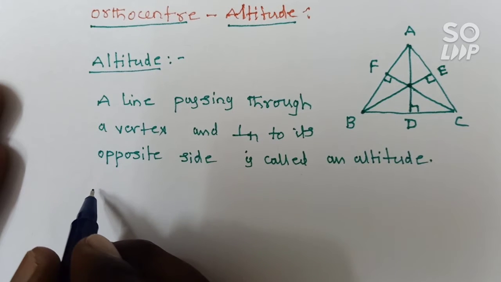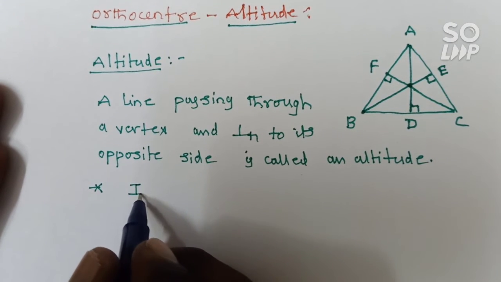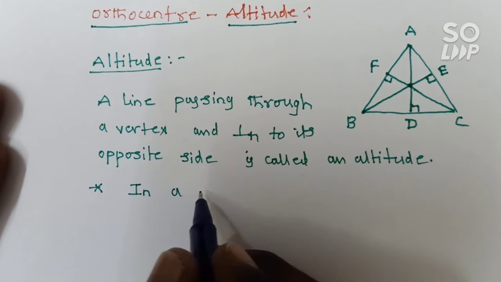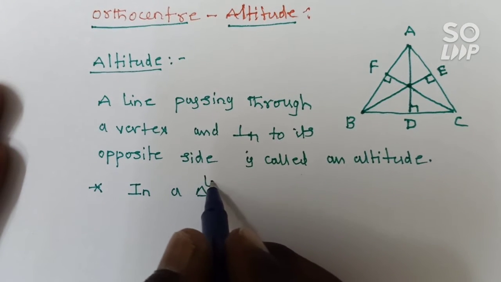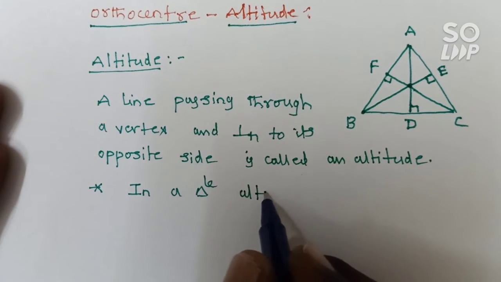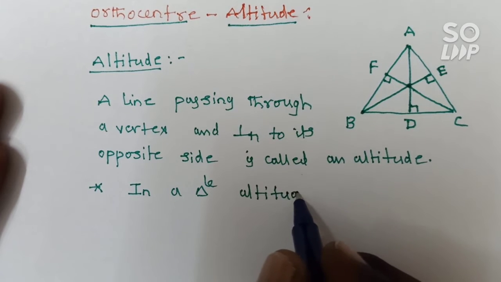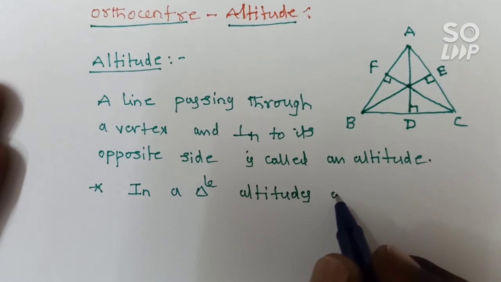So what is the conclusion? In a triangle, altitudes are concurrent.